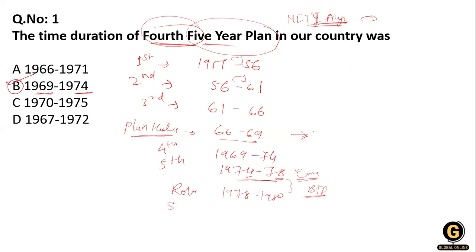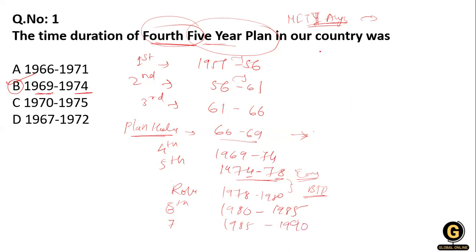Then the sixth 5-year plan comes, that is 1980 to 1985. And after that, the seventh 5-year plan is 1985 to 1990.